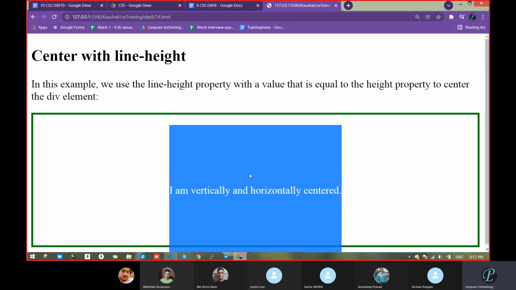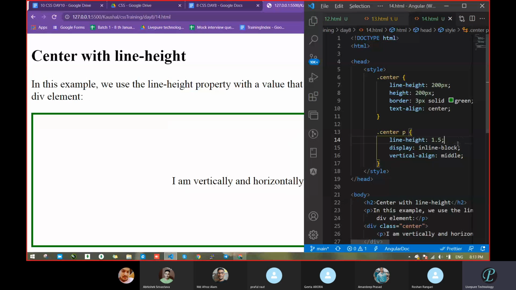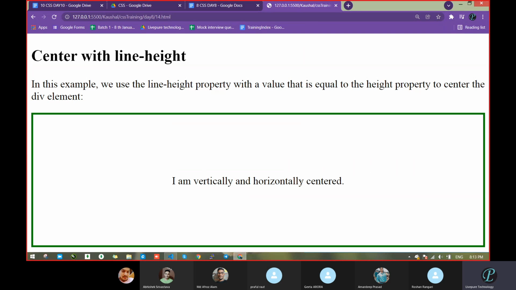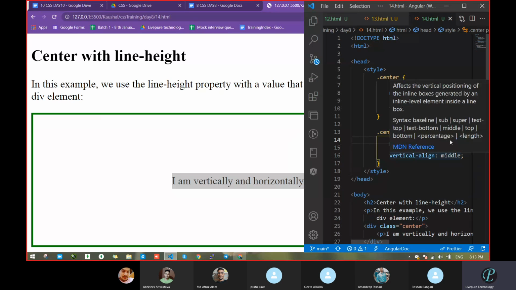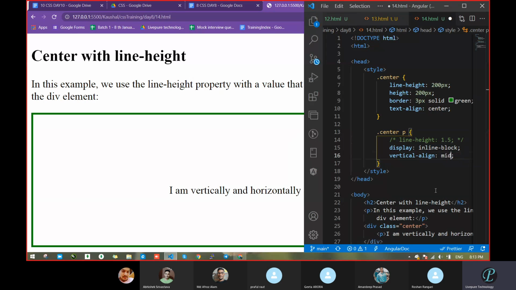See, due to line height. When we passed this line height, now we got only this much area. So if we got this much, up and down is free now, so we can easily move that one. Do one thing now. Comment this line and move this one. Left, middle, and let's see top.